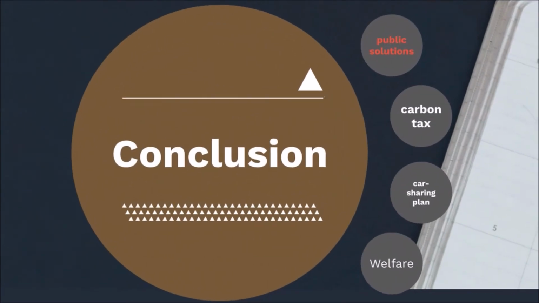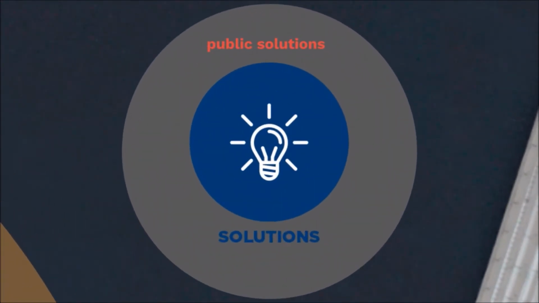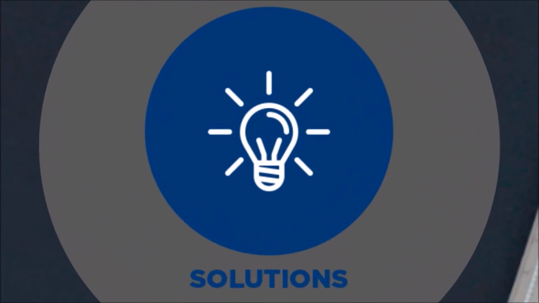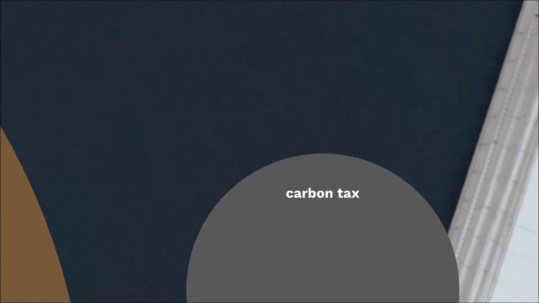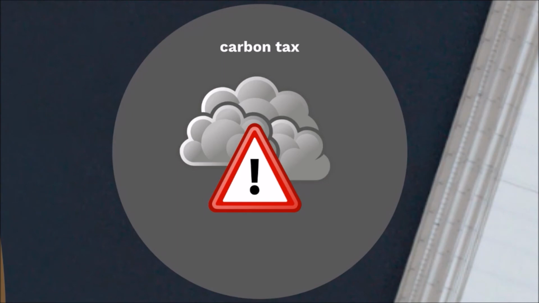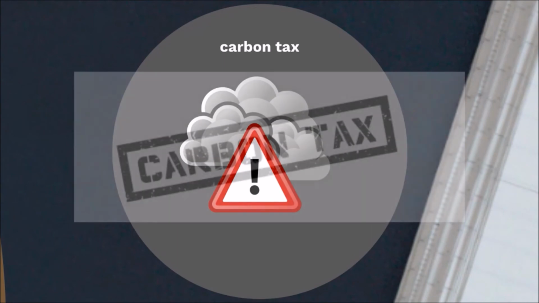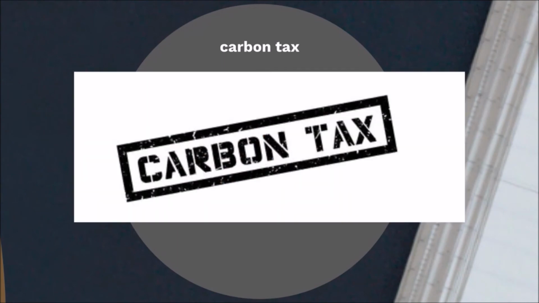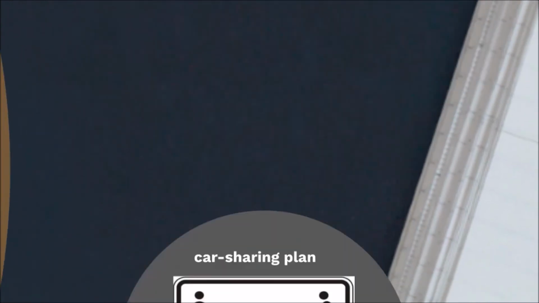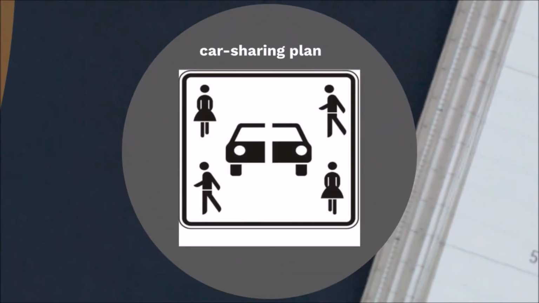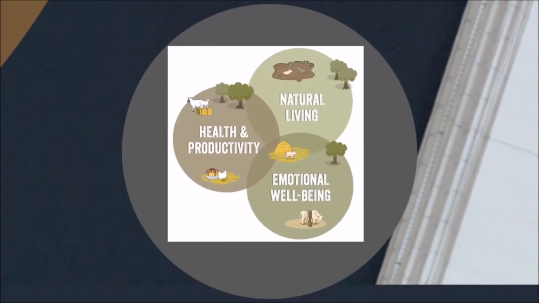Conclusion. Public solutions should be imposed to overcome the tragedy of the commons. Due to the global climate issue, the government can introduce a new form of policy which sets a carbon tax that requires producers to pay for how much they pollute. A car-sharing plan should be carried out to restrain over-demand of people when the price of crude oil is lower. Government intervention can potentially correct inefficiency and raise economic well-being, where it relates to the economy and global welfare.